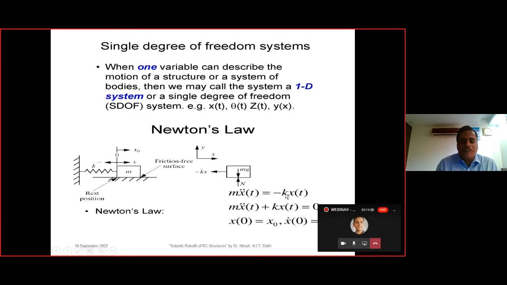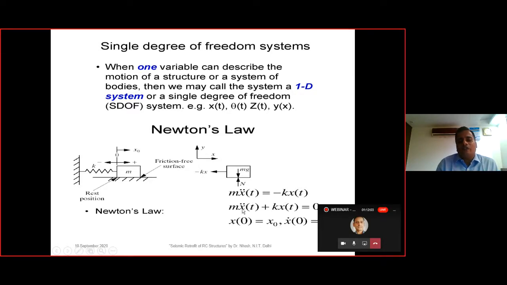Once we do summation Fx equal to 0, that is the equilibrium equation in the horizontal direction, we will find m x double dot, from D'Alembert's law. If this mass is vibrating instantaneously in the rightward direction, then in the leftward direction a fictitious inertia force, m x double dot, will be acting. So m x double dot is the inertia force, and m x double dot will be equal to minus kx.